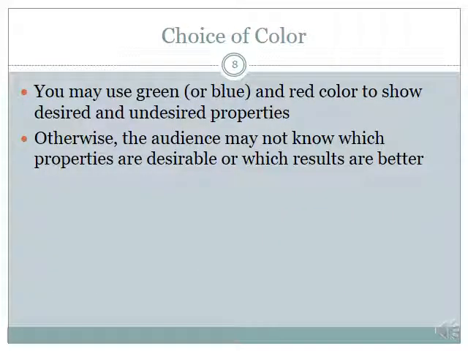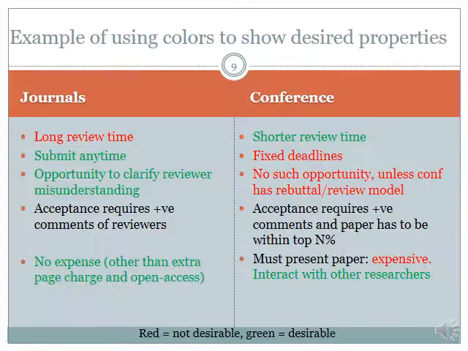Now, the choice of color is extremely important because you don't have to pay for the choice of color, unlike in many research papers. So you can use proper colors to show the desired and undesired properties. Otherwise, the audience will not know which properties are desirable or which results are better. Here is an example of a choice of colors. So the properties which are good, we are showing them in green. The properties which are not good, we are showing them in the red.